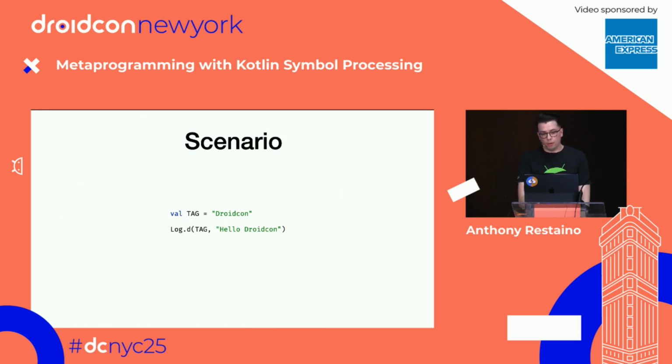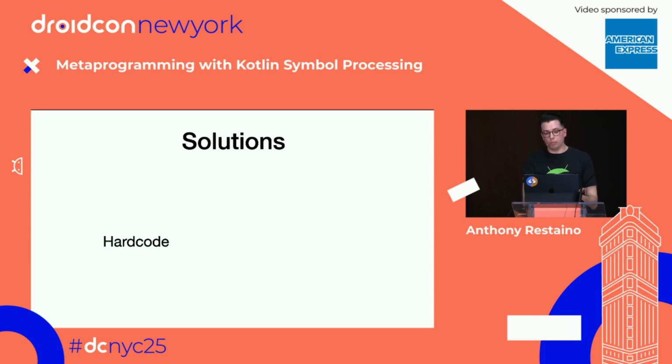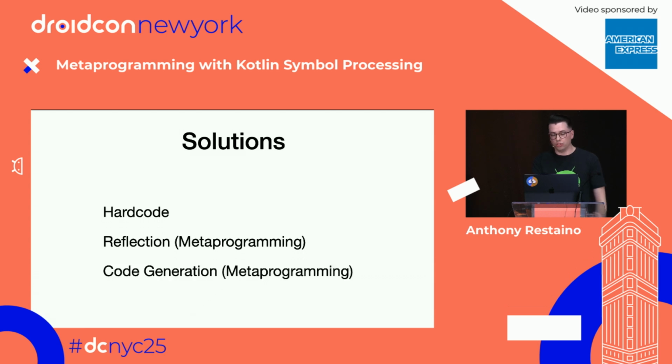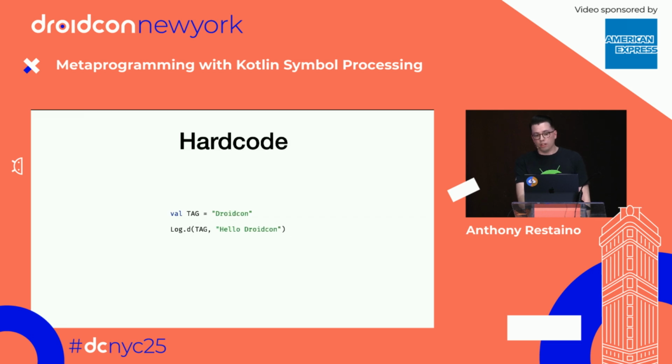And that's great. We have three solutions that we can use to write this code. First is hard coding, the second is using reflection, and then the third is using code generation. And again, reflection and code generation are both forms of metaprogramming. First is hard coding. That's just you writing it or an LLM writing it for you, and you have a tag everywhere. Downsides of this are that if you refactor your code, you change your class name, it's no longer called droidcon, it's now called fluttercon, then it's still passing you the droidcon value and it's all wrong. But it works well.